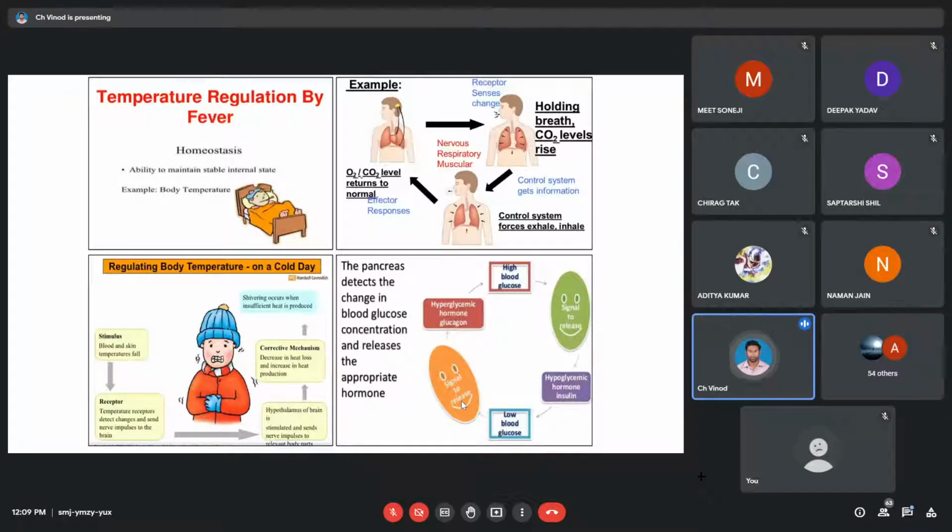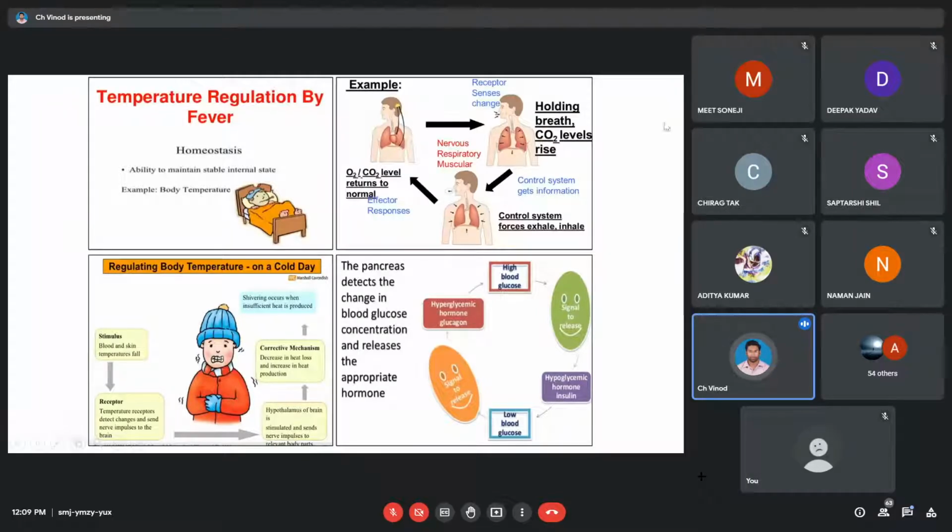Glucose is a single unit of sugar, right? It's a monosaccharide. From glucose, we have to bring a polysaccharide, which is made up of 1,000 units of glucose. We call it glycogen. Remember the name glycogen. Glucose to glycogen. Glucose is a monosaccharide. Glycogen is a polysaccharide. So we have to build a polymer of glucose called glycogen.